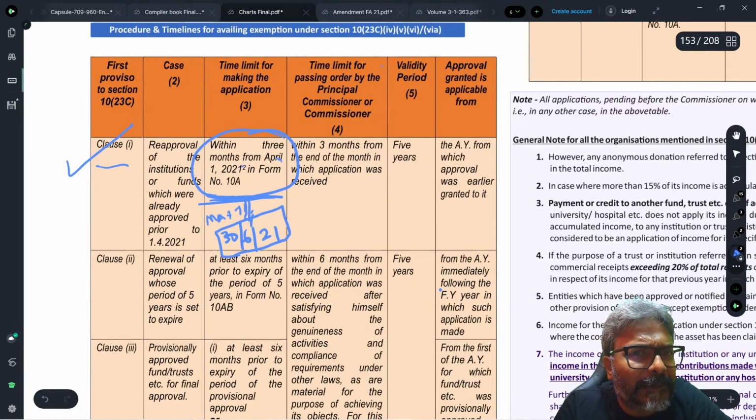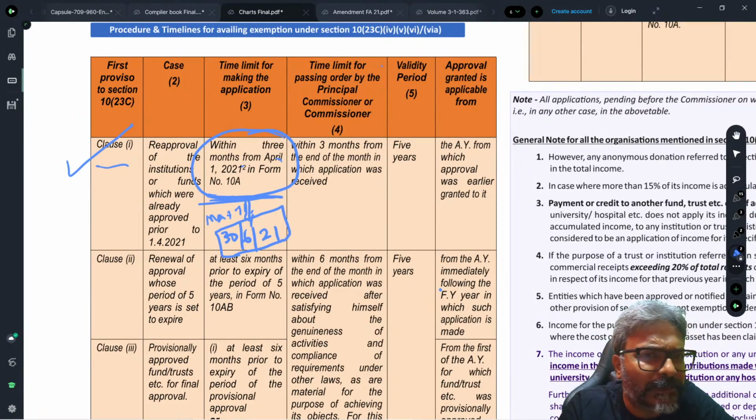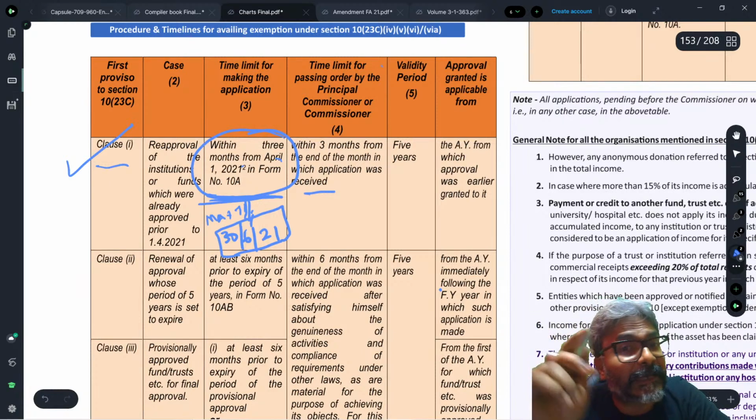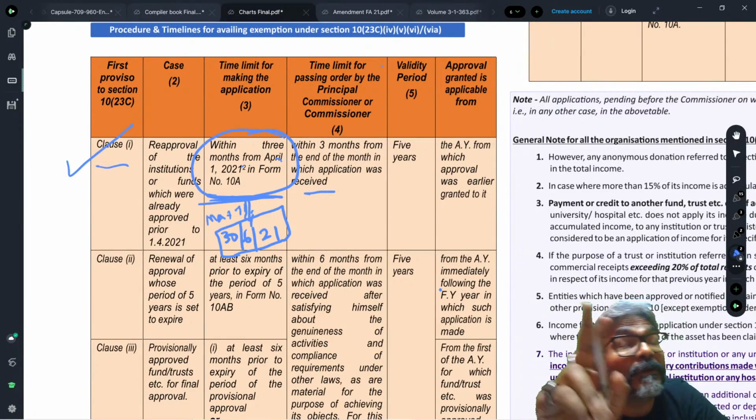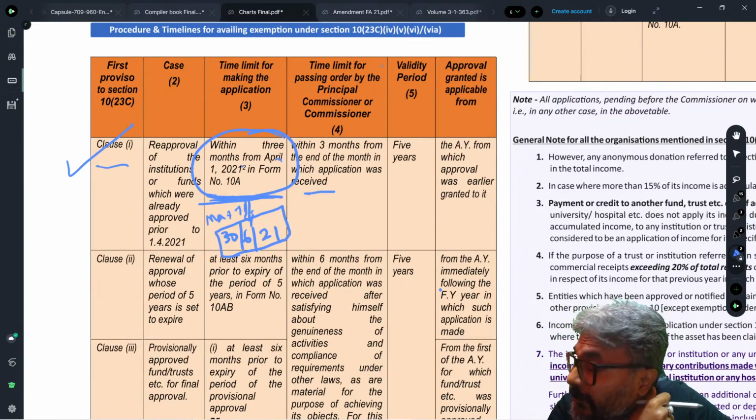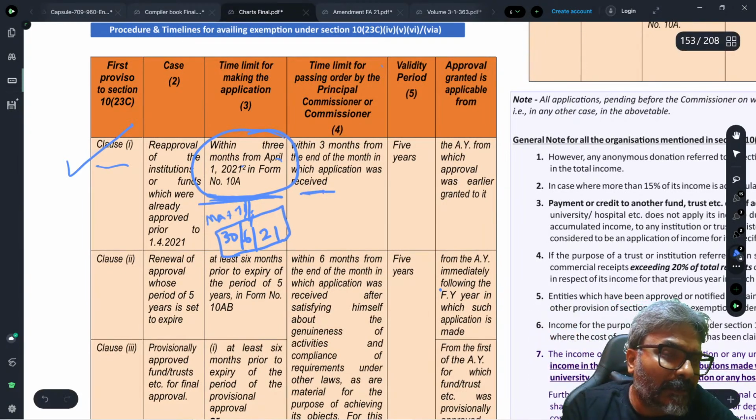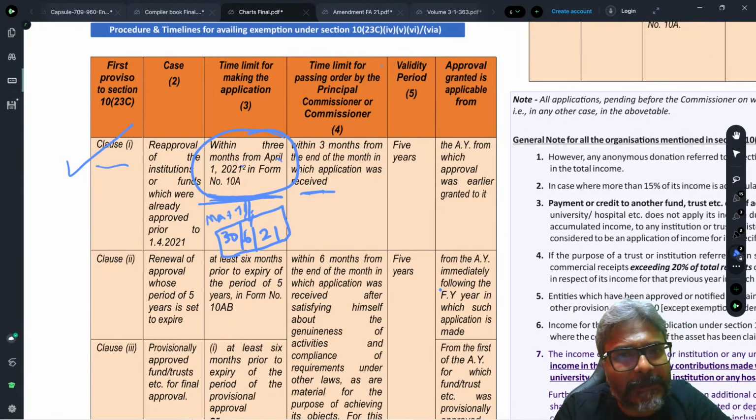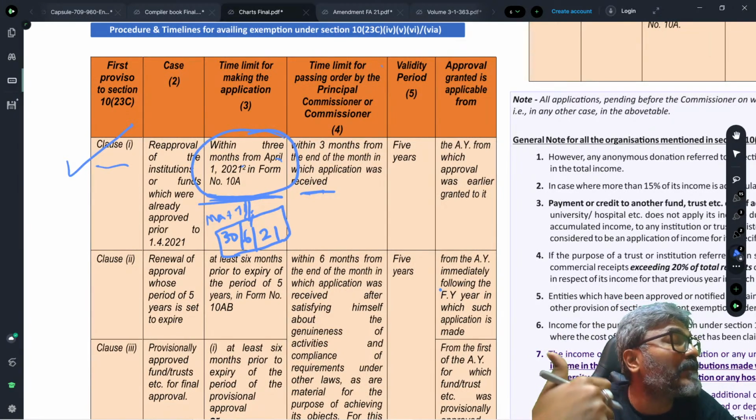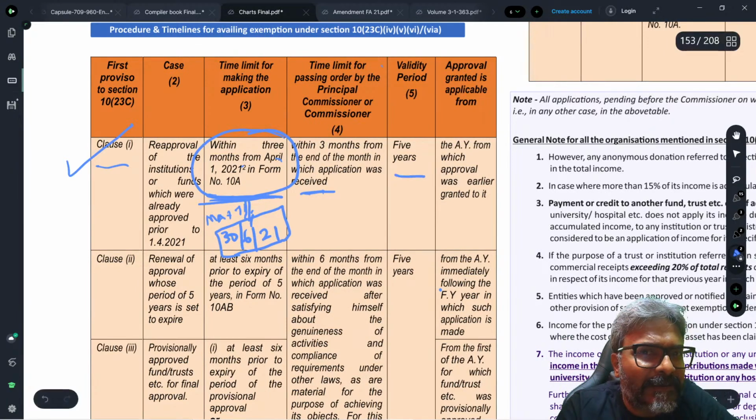And the time limit for passing the order by the Principal Commissioner would be, students, another 3 months from the end of the month in which the application is received. So depending upon in which month they have made the application, plus 3 months from the end of that month, the Commissioner will be required to do the registration. Means they need to get themselves re-registered. Validity would be for 5 years.